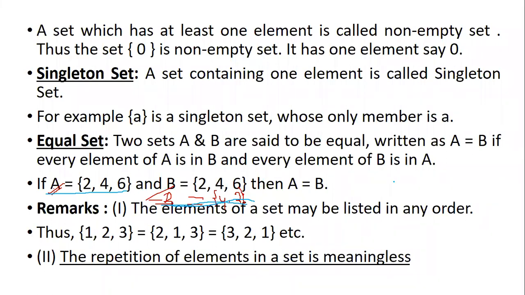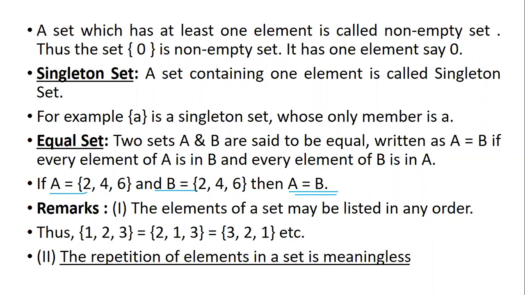Now coming to equal sets, let us take out all this new B. Now you have A, you have B. You have 2, 4, 6, you have 2, 4, 6 here also. Both the elements are the same, both are in the same order, then it is called A is a set which is equal to B. So A equals B. So these are called equal sets.